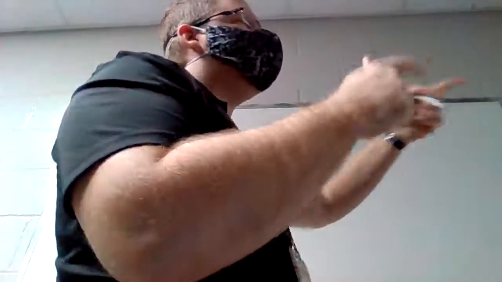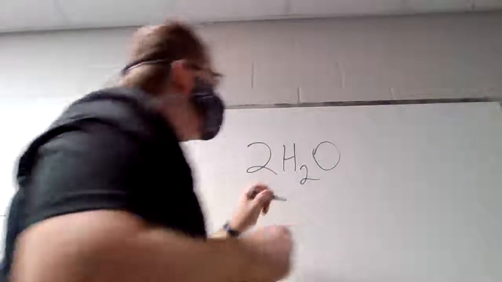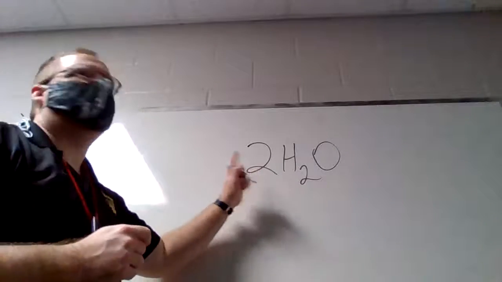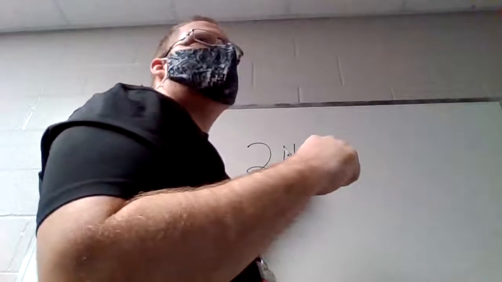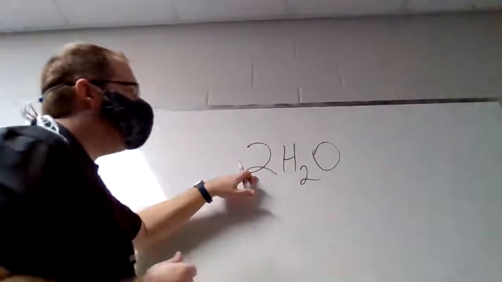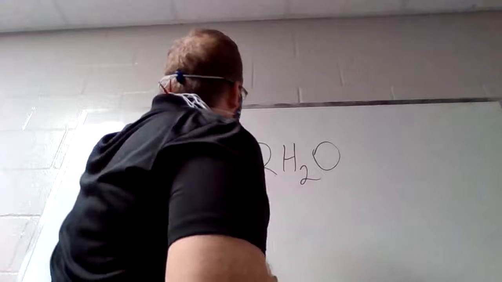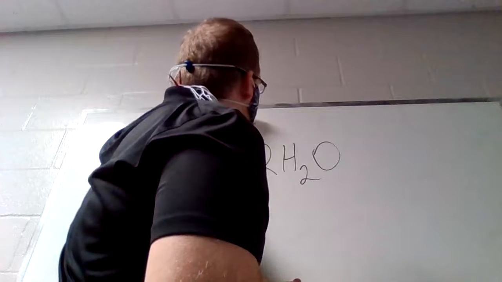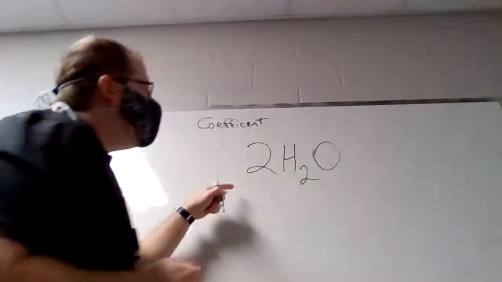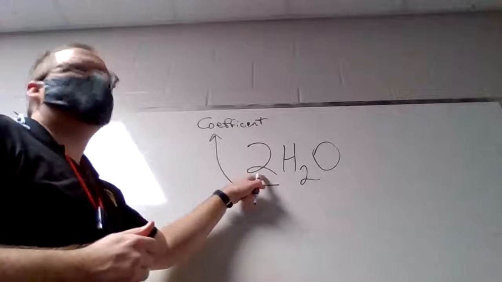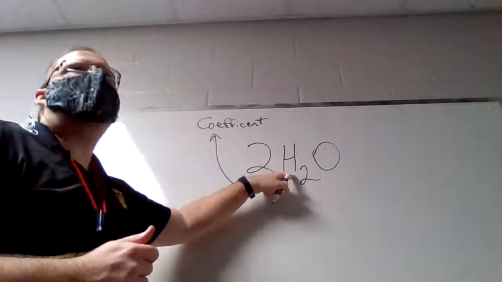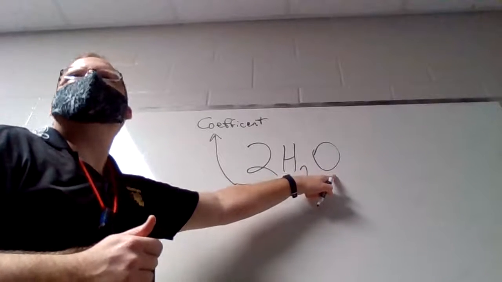Now, what you're going to start to see in these problems, which I don't think we've seen too much of before, is they're going to start to put big numbers up front. And this big number is called a coefficient. The little one is called a subscript. Like script is writing, sub means lower. So it's the little writing underneath everything else. This one's called a coefficient, C-O-E-F-F-I-C-I-E-N-T. So this is your coefficient, and this is going to multiply for everything. So if I have a 2 in front of here, now I have 4 hydrogens and 2 oxygens. Is everybody comfortable with that?